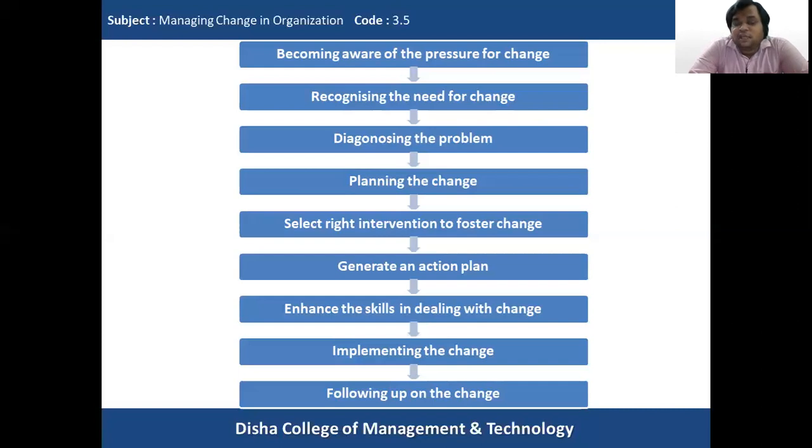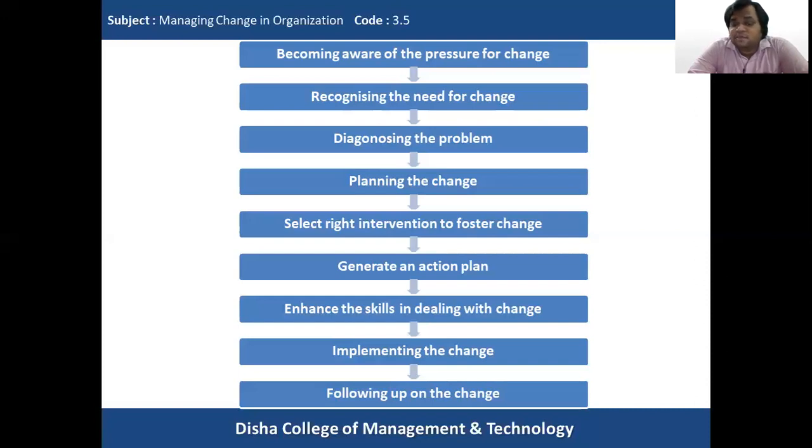Then comes enhancing the skills in dealing with the change. Whenever a change initiative is started in an organization, there will be certain requirements for training, and this training need has to be understood, and the employees should be properly trained in order to gain the skills required for embracing the change. Because if they feel that they are not trained enough to embrace the change, or they are not able to work in the changed working environment, they will not accept the change and they will resist the change. So this is very important.